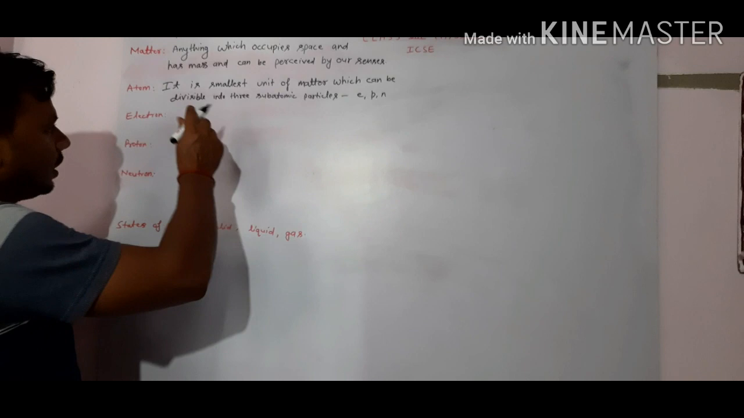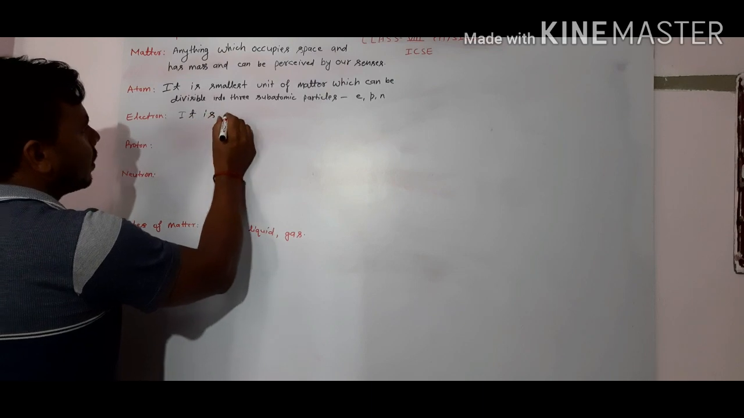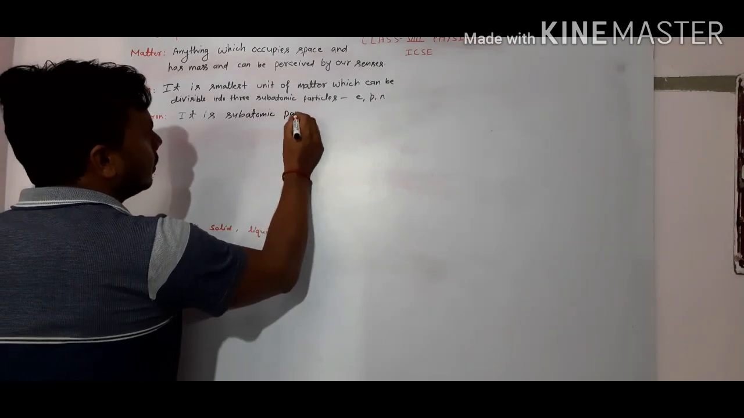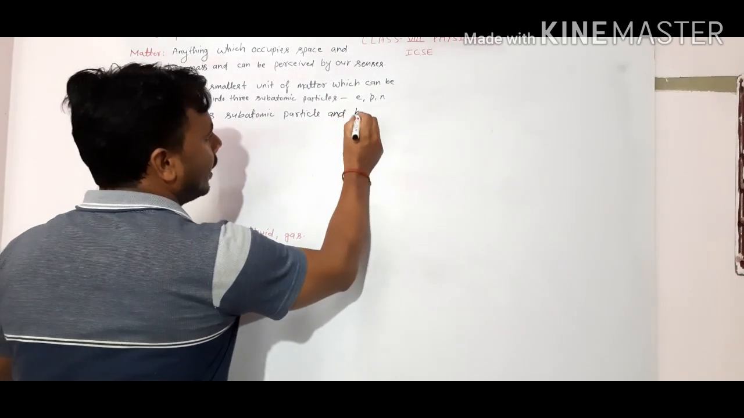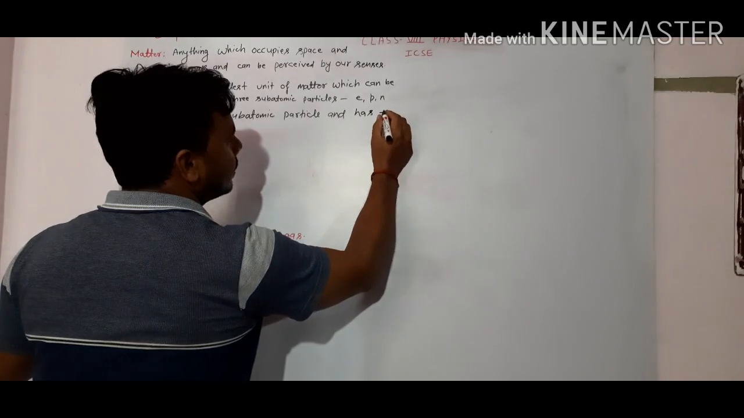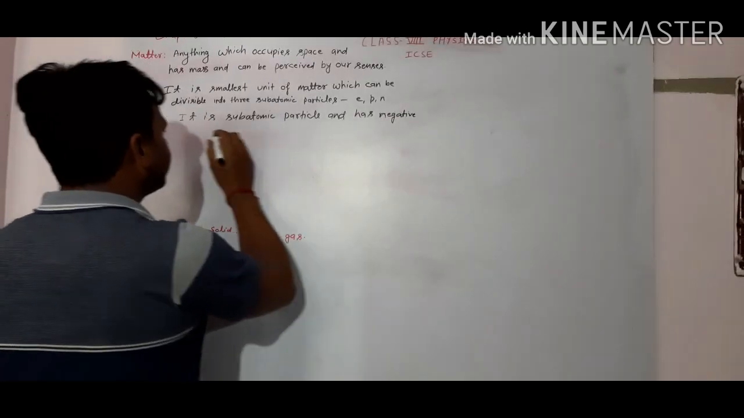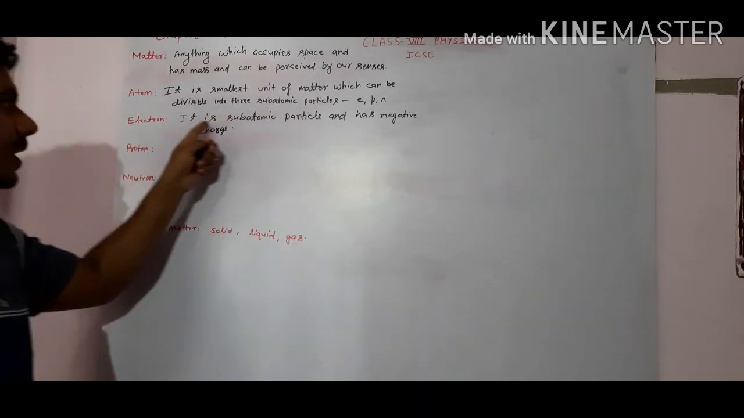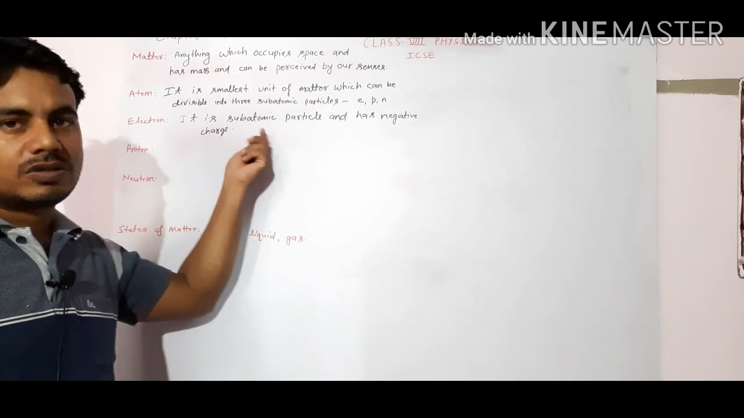Okay, so we will see firstly what is the electron. Electron is a subatomic particle and has a negative charge. It is a subatomic particle and has the negative charge. Electron has negative charge and it can neutralize the positive charge.